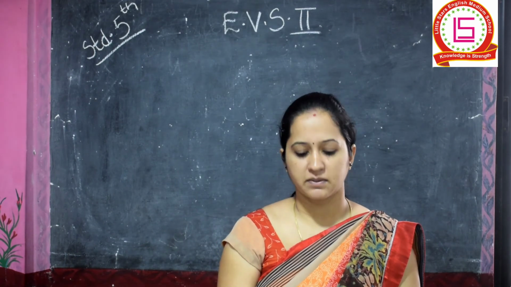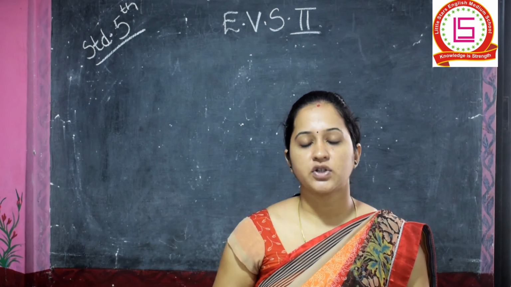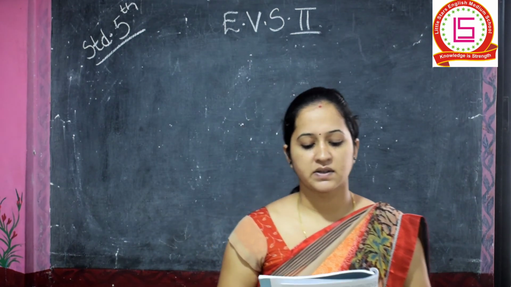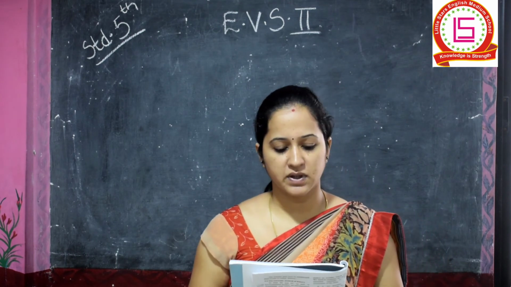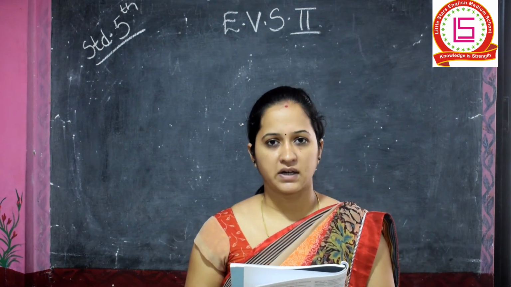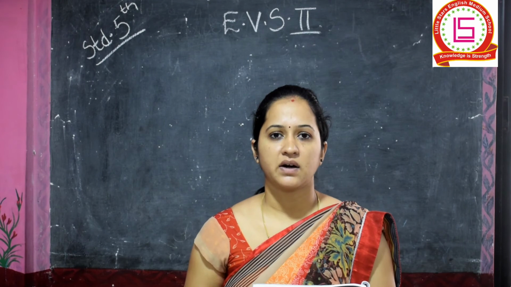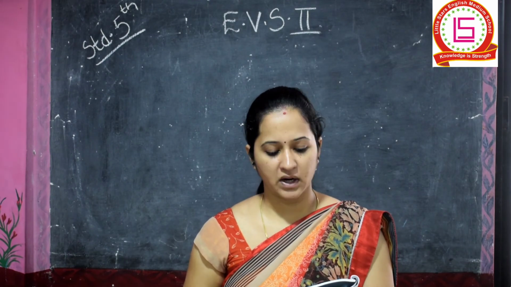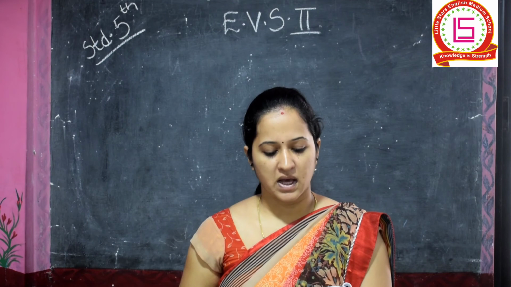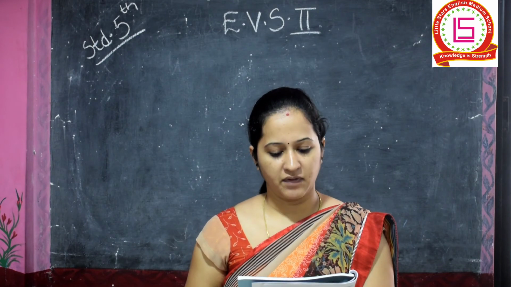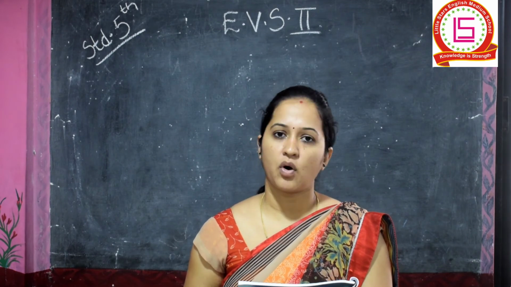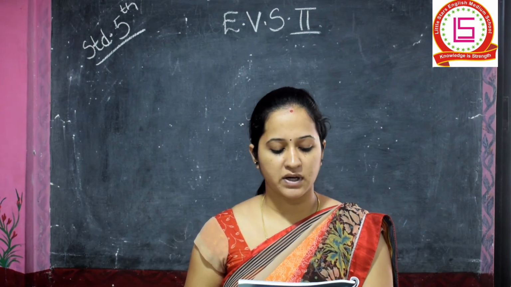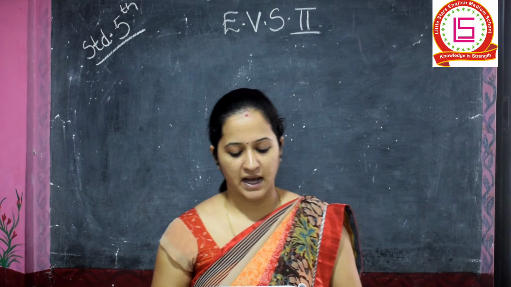I'll start with page number 3. The sources of history are of 3 types. That is, the first one is material sources, the second is written sources, and the third is oral sources. In order to find out what happened in the past and how it happened, evidence available from all these sources is collected and thoroughly examined to determine its reliability.